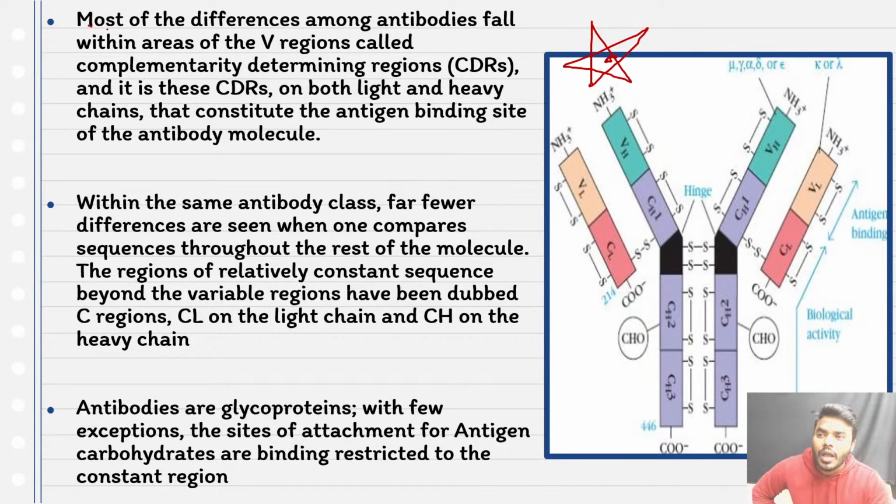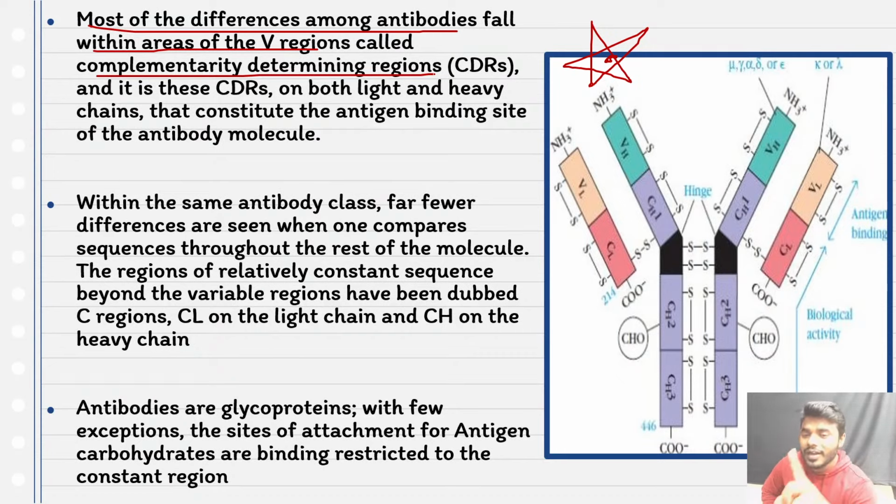Pay attention. Most of the differences among the antibodies fall within the areas of the V regions. We can call them the CDRs. So in a given 4 marker question, listen friends, you will get one of the very direct statements. What is that statement?